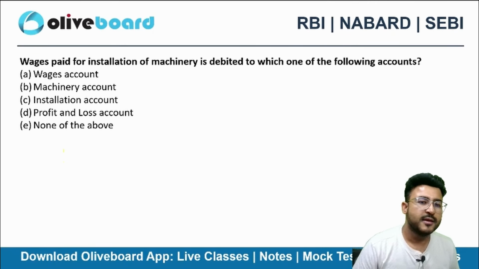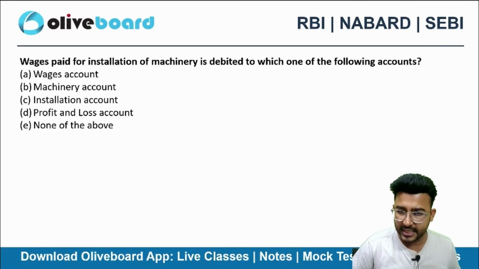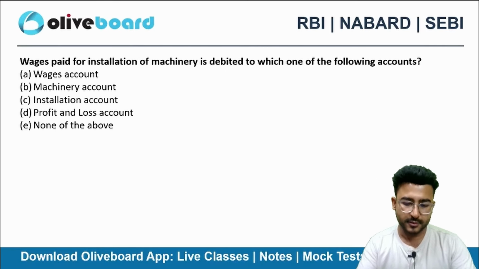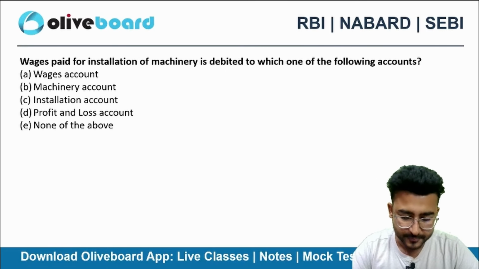Next one. Wages paid for installation of machinery is debited to which of the following account?